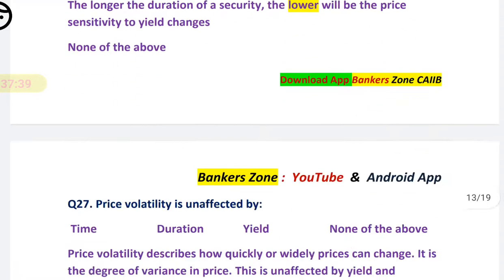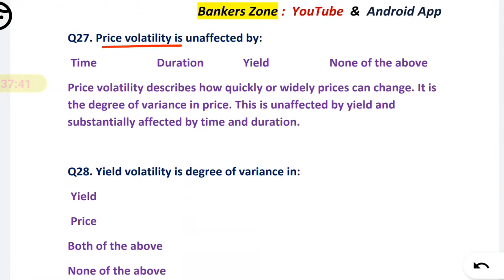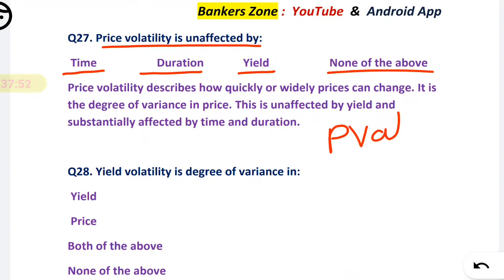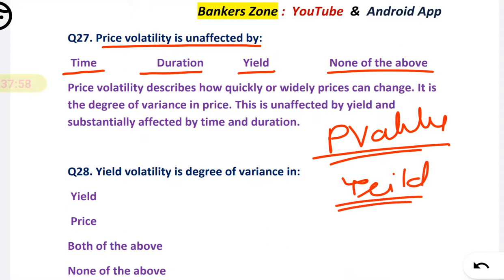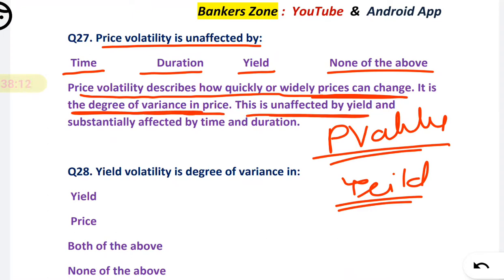Okay, next, question number 27. The price volatility is unaffected by: first, time; duration; yield; none of the above. So price volatility is unaffected by your yield, because see, the price volatility describes how quickly or wildly price can change. It is a degree of variance in the price. This is unaffected by the yield, and substantially it is affected by the time and duration. Okay, so what you have to mark? It is unaffected by the yield.